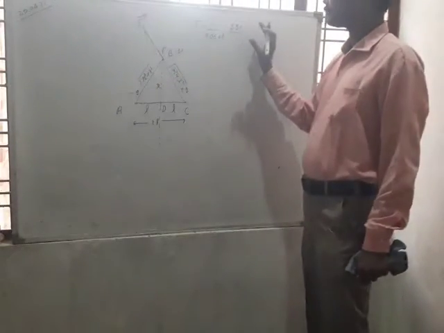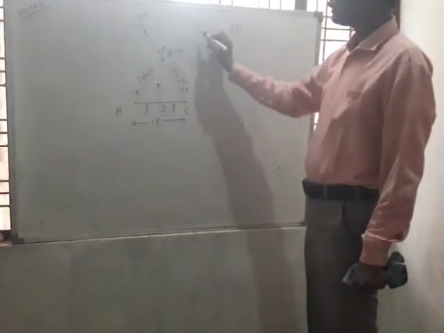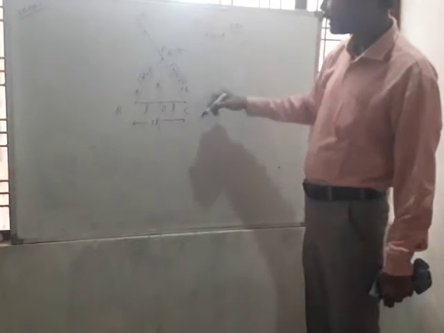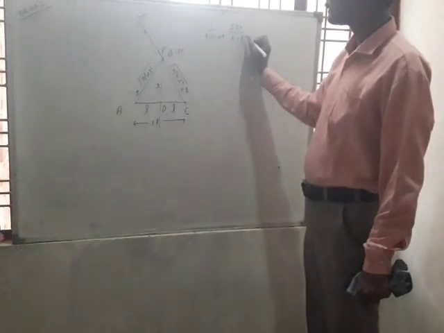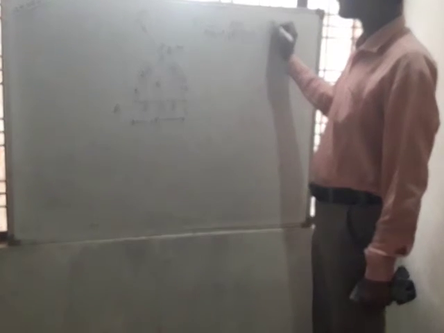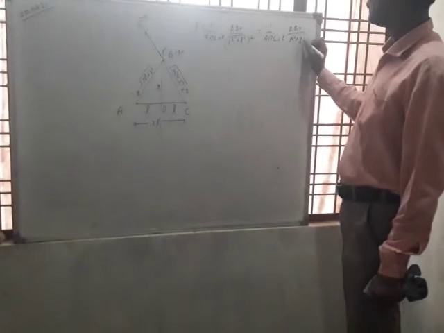So by the concept of electric force, F equal to 1 upon 4 pi epsilon naught times q q naught upon the square of under root r square plus l square, meaning 1 upon 4 pi epsilon naught times q q naught upon r square plus l square.